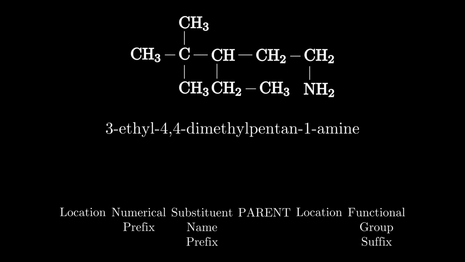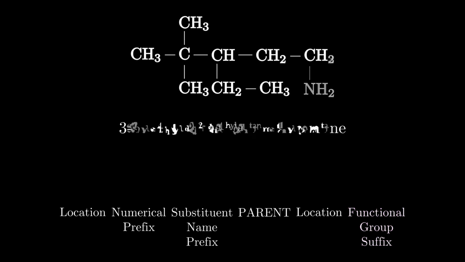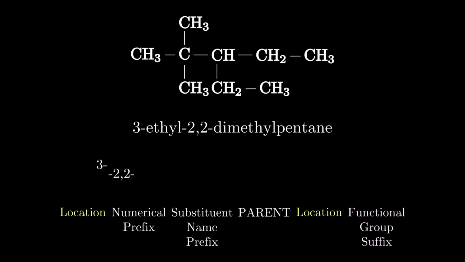So what do we need to know? First, the position, usually denoted with numbers, of a substituent or functional group. Next, numerical prefixes like di, tri, or tetra indicate multiples of the same substituent or group. Then the name of the group smaller than but attached to the parent, which is the name of the longest continuous chain of carbon atoms. Finally, the name of any functional groups are placed at the end of the name and will be preceded by their location. If you do not know what some of those terms mean yet, don't worry, we're only 47 seconds in.